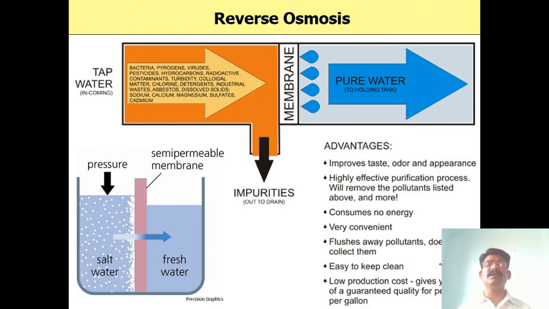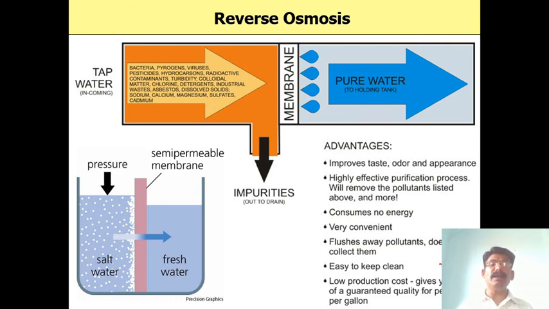How does it function? In osmosis, water flows from lower concentration to higher concentration through a semi-permeable membrane.